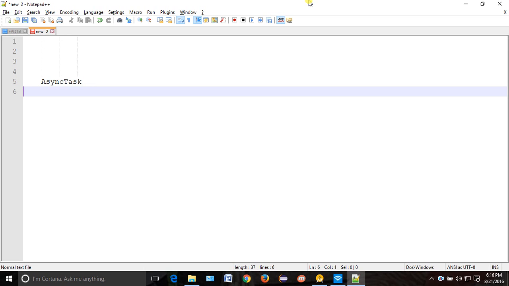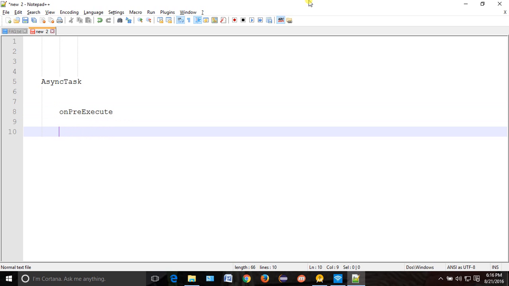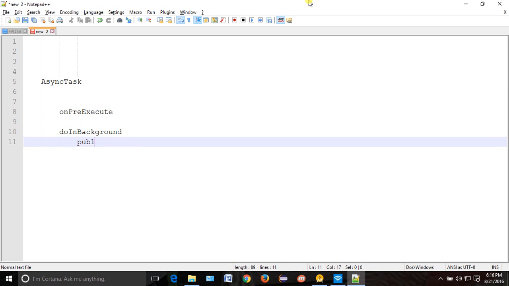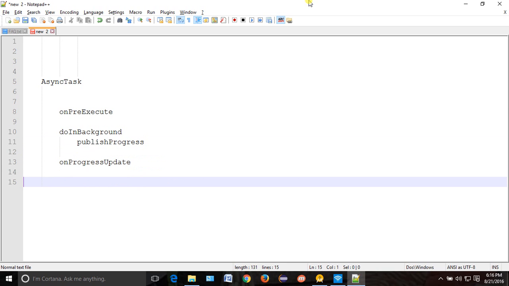So what are the callbacks which we have in async task? What are the callbacks? Tell me. On pre-execute. Then from here we will go to do in background. From here what can we do? We can do publish progress, if you want to show some progress, 10, 20, 30, right? So publish progress. Automatically where will the callback go? On progress update. Okay, and as soon as your task is over, on post execute.